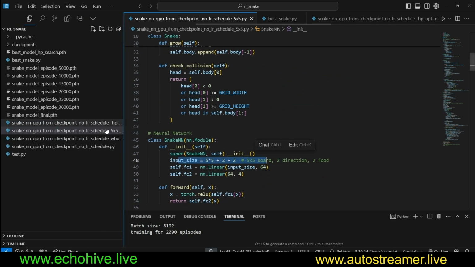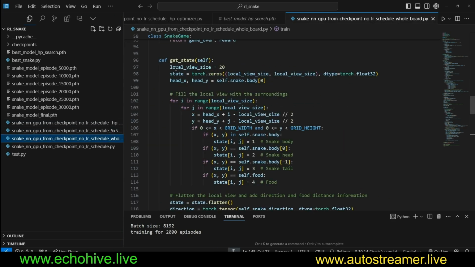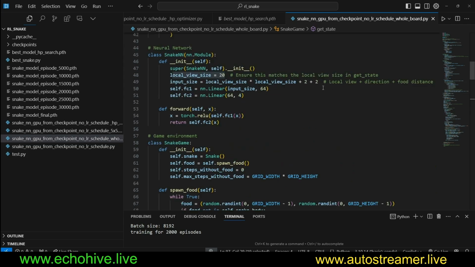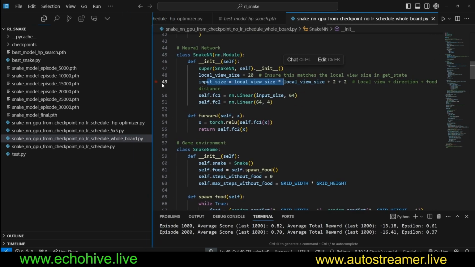In the next one, the local view size is 20, because I wanted to encompass a 20 by 20 grid. So when we look at the local view size, we're now getting 20 by 20 plus 2 and 2. This makes our input size 404, so it's quite a bit larger, and then you can train it like that. The important thing is to make sure to match the input size to your state, which is what the model is observing.